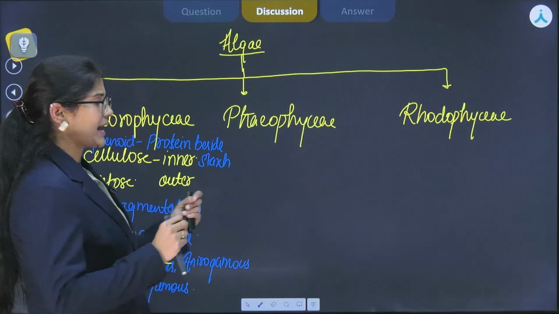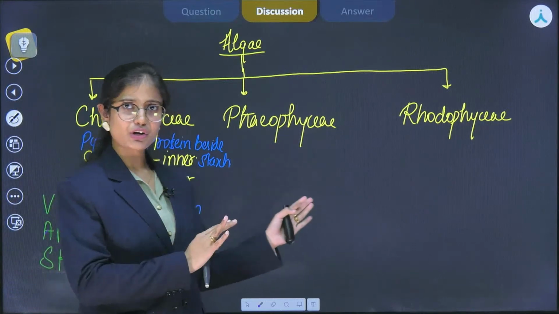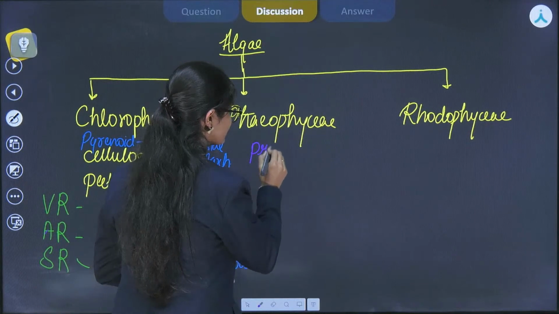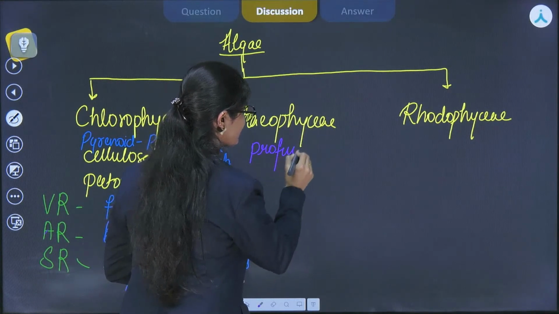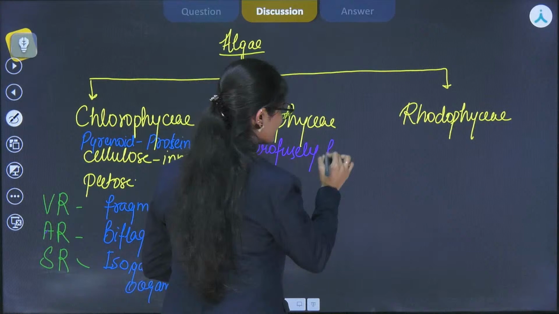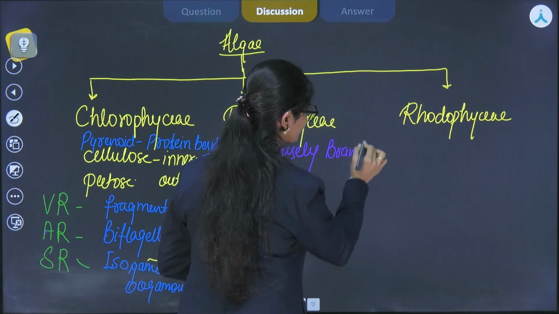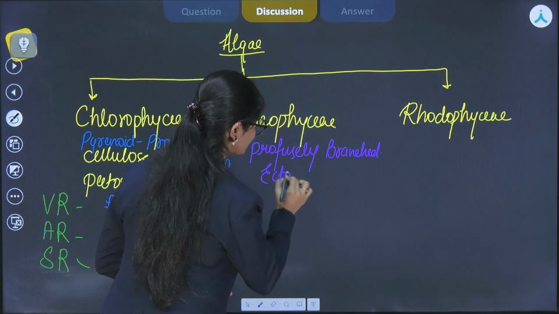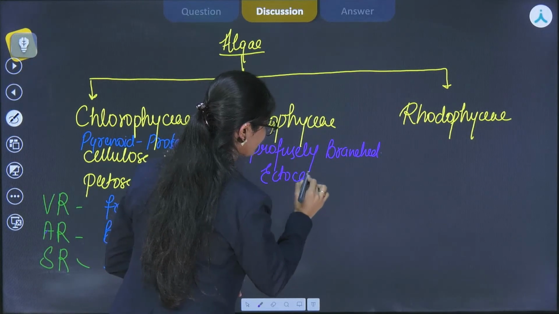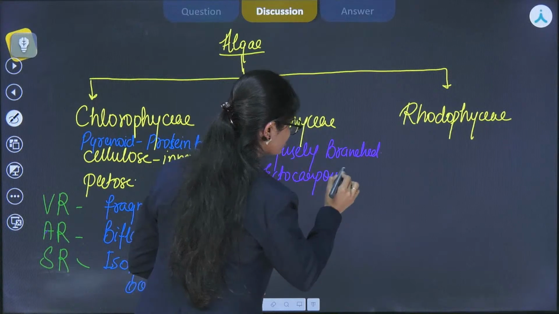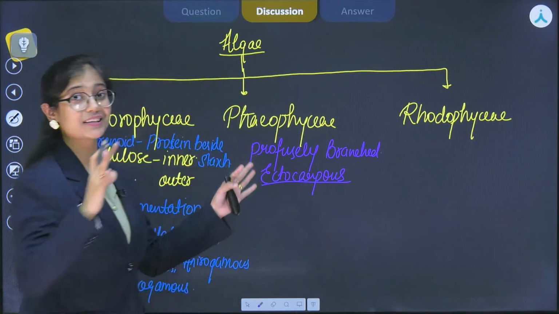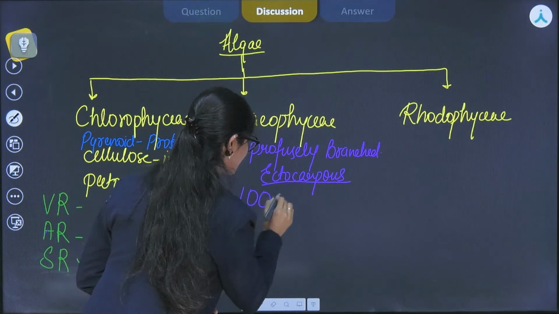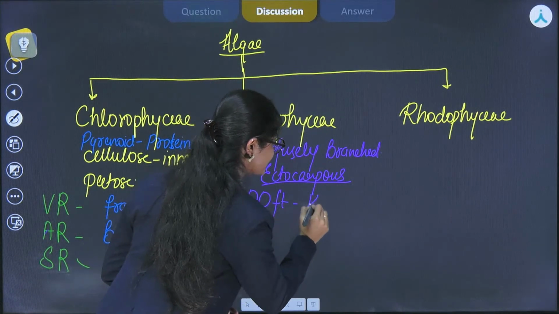As we know algae generally small होते हैं, but phaeophyceae are profusely branched. For example, ectocarpus. और ये कुछ इस हद तक बड़े हो सकते हैं, like 100 feet. For example, kelps.